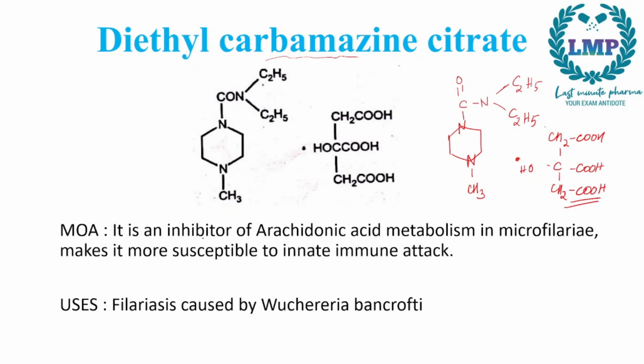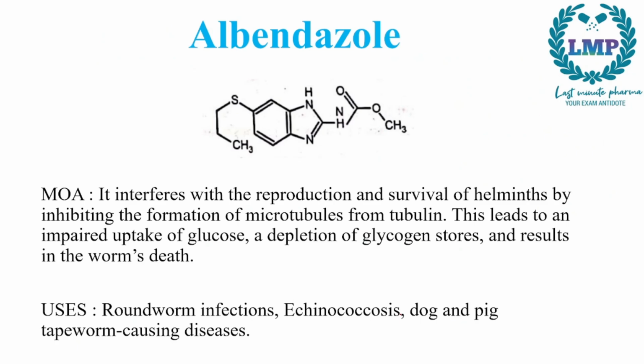Now what is the MOA? It inhibits the arachidonic acid metabolism in the microfilaria, so it makes it more susceptible to innate immune attack. Now next is the uses. It's used in filariasis caused by Wuchereria bancrofti.